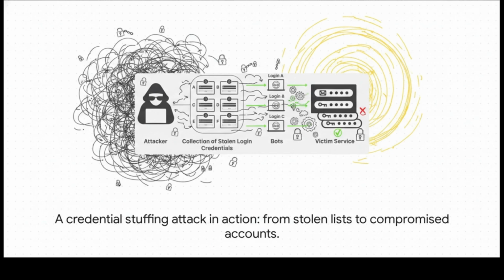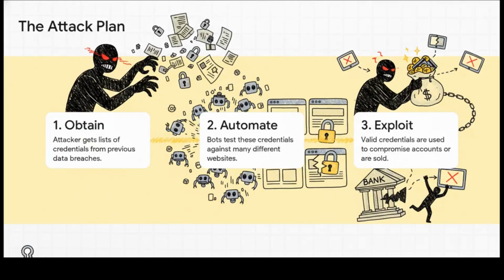Then, in the middle, you see the bots. It's like an automated army, just hammering away, trying every single one of those stolen combos against a completely different service on the right. It's just a numbers game, and it works depressingly often because so many people use the same password for everything. So it really boils down to this simple three-step playbook. First, they get the data, which is sadly pretty easy these days.